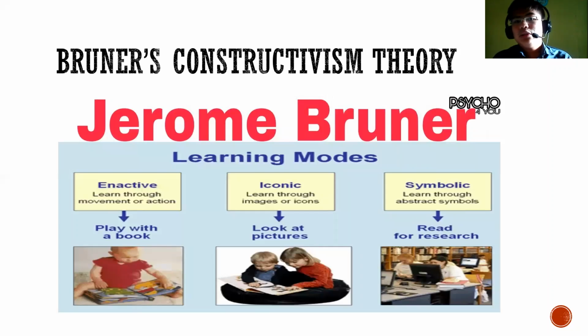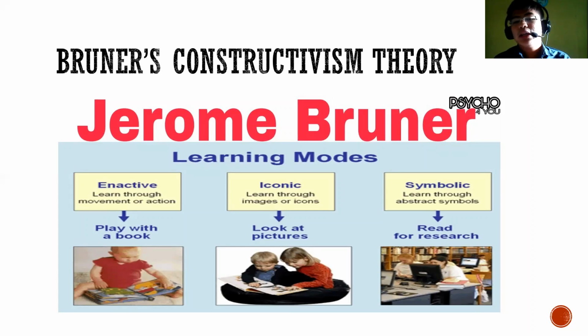Another theory is Jerome Bruner's constructivism theory. Bruner introduces constructivism theory using the so-called three learning modes. The first one is enactive, which is learning through movement or action, for example when a child plays with a book.